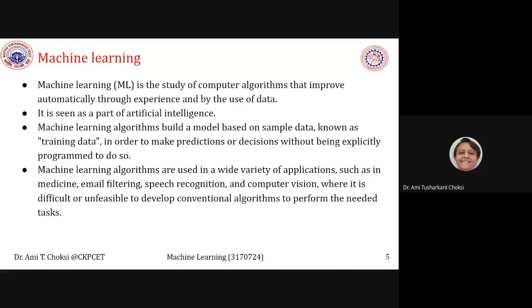Machine learning algorithms build a model based on sample data, known as training data, in order to make predictions or decisions without being explicitly programmed to do so. Machine is also learning. Okay, how can it learn? Does it have a mind? You can say yes, ma'am.